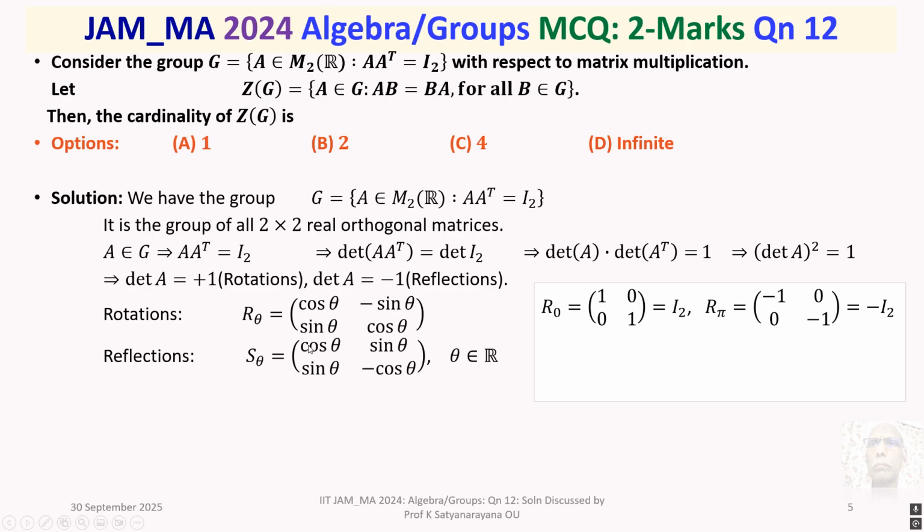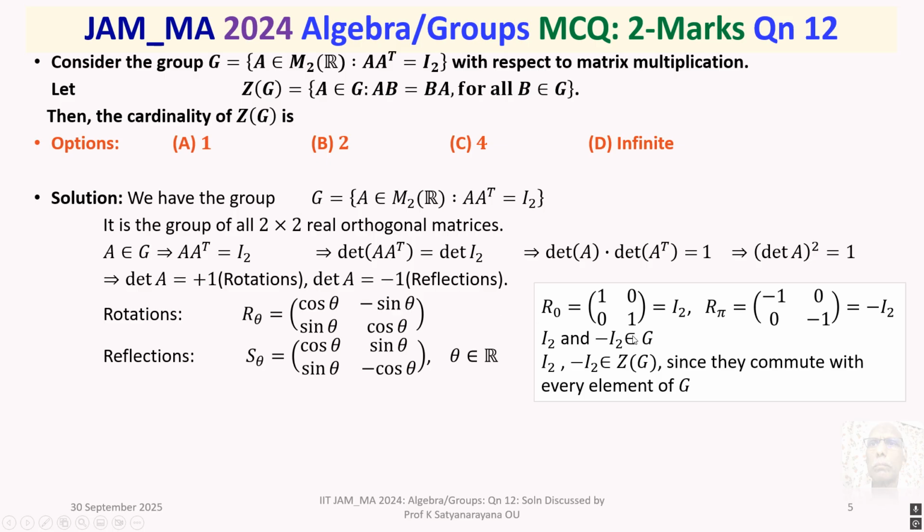These are coming from the rotations. Rotations are orthogonal matrices, so they belong to G. Moreover, I2 and minus I2 belong to the center Z(G). Why? Because the identity matrix and the minus identity matrix commute with every element of G. Therefore, they belong to Z(G).